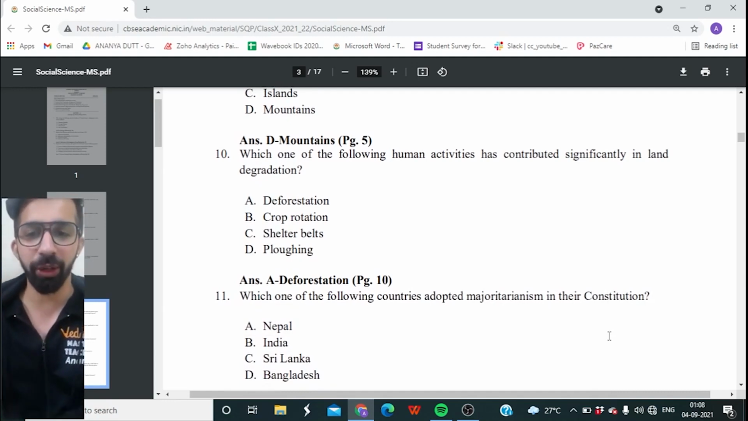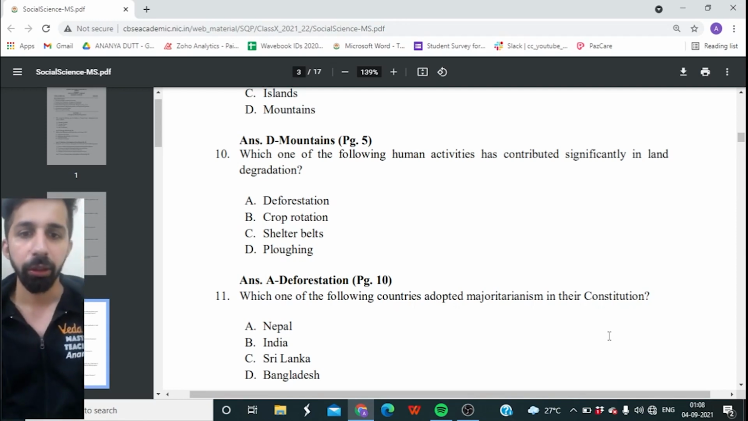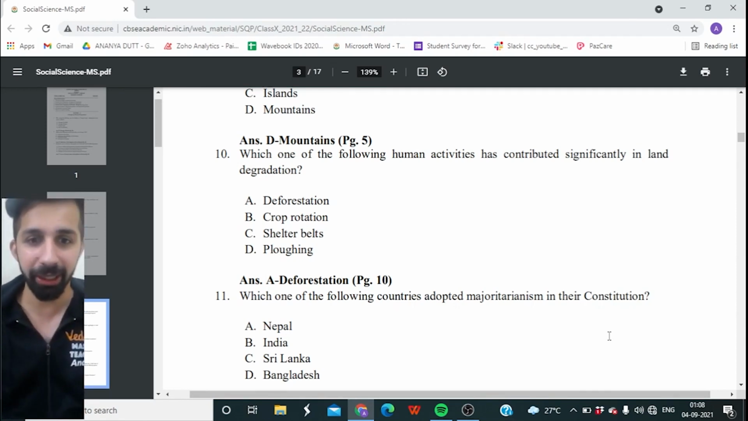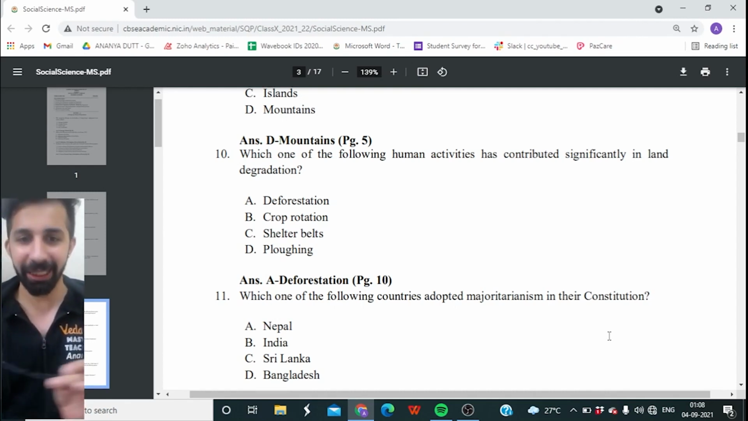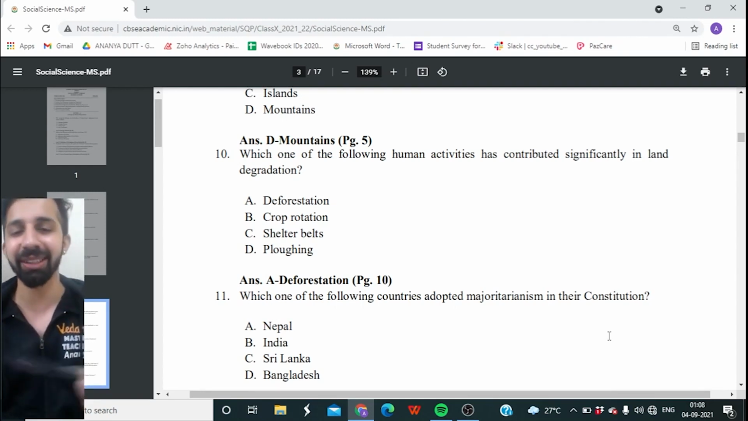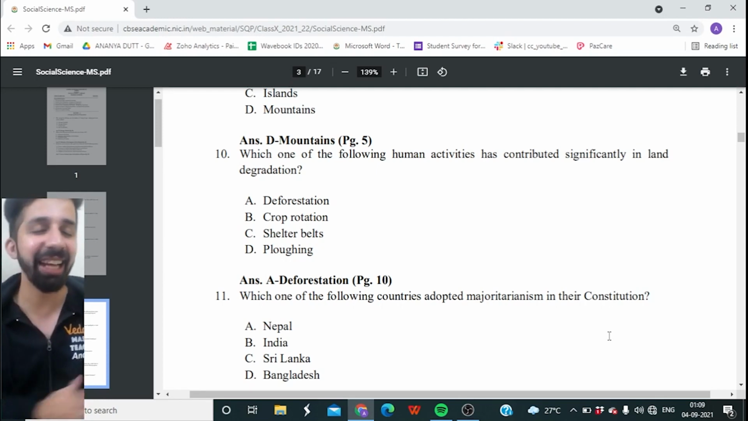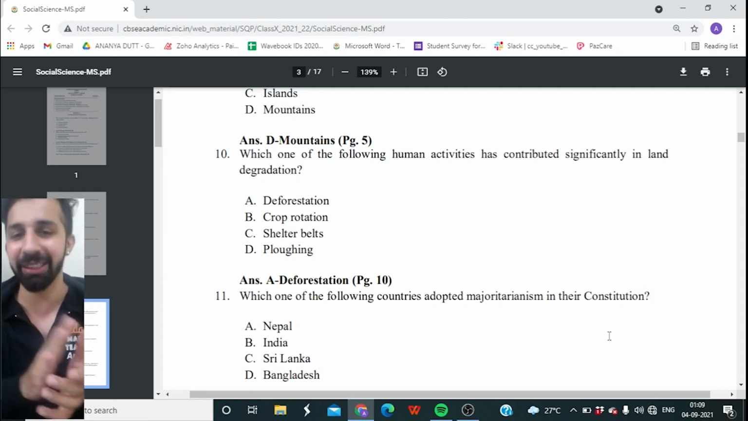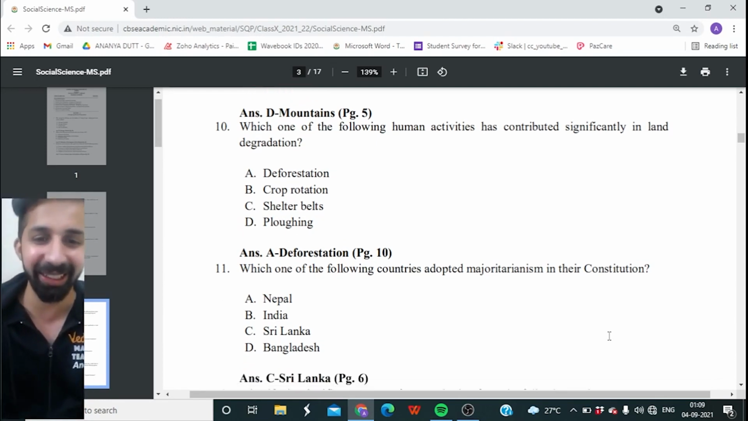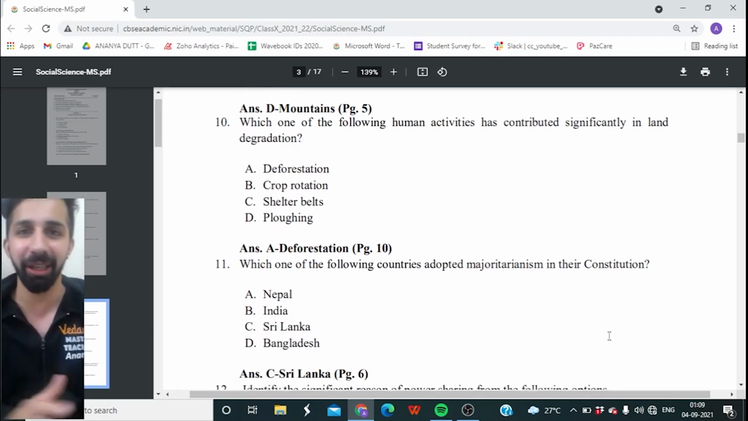11th one, guys, on your screen. Which one of the following countries adopted majoritarianism in their constitution? So this is from power sharing, guys. So is it Nepal, India, Sri Lanka, or is it Bangladesh? And it's a very simple question, and I know you guys are absolutely right. The right answer is option C, Sri Lanka.